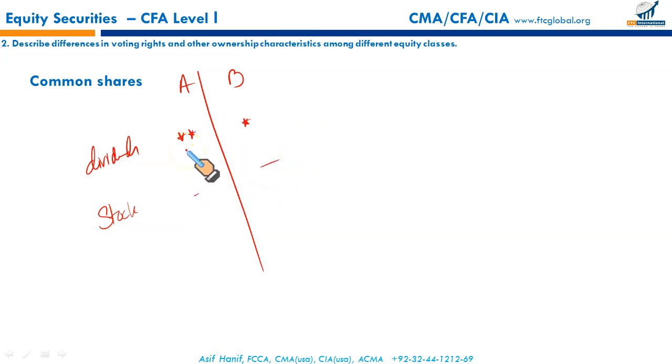So as an analyst, how do I know what are the specific features of Class A common shares and Class B common shares? It is found in the company's corporate charter. Like we have in Pakistan and India, we have articles of association and memorandum of association. These are the documents drawn up for getting the company registered and listed.